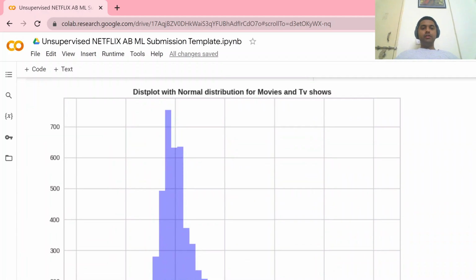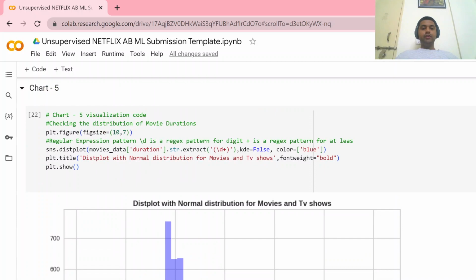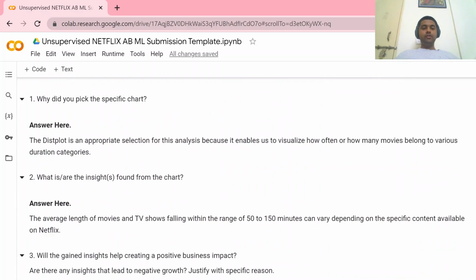This is the plot for the normal distribution for the movies and TV shows. This is the distribution plot of the timing, it is the duration. So the duration of the movies and TV shows is almost near to 100 minutes. We can say from almost 80 to 120 minutes is the mean, and it is showing a normal kind of normal distribution.